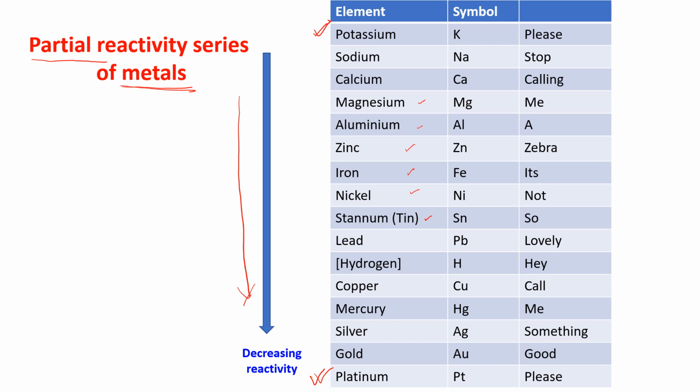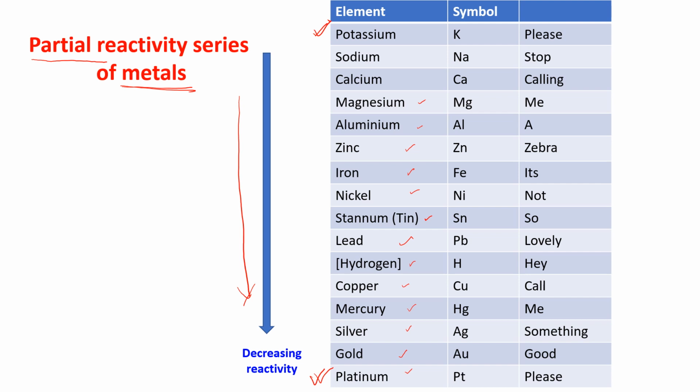All these things we will study after some time. Lead, then hydrogen, then copper, then mercury, then silver, then gold, then platinum.